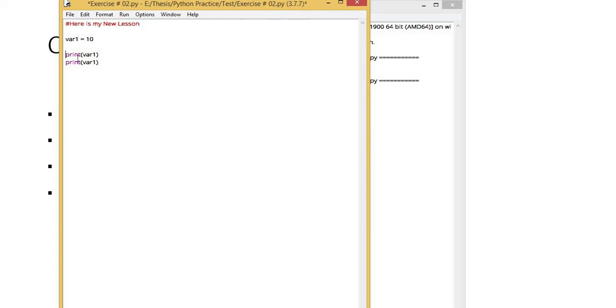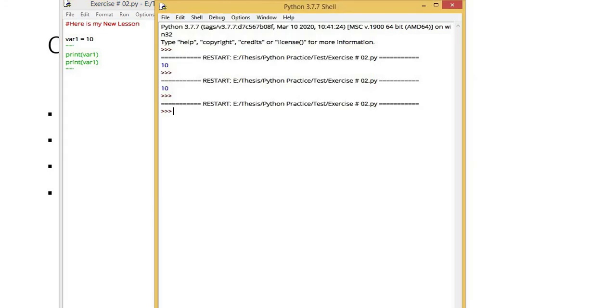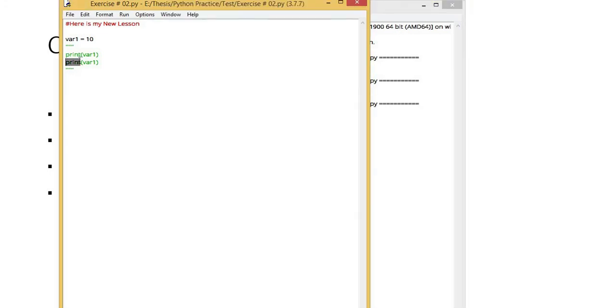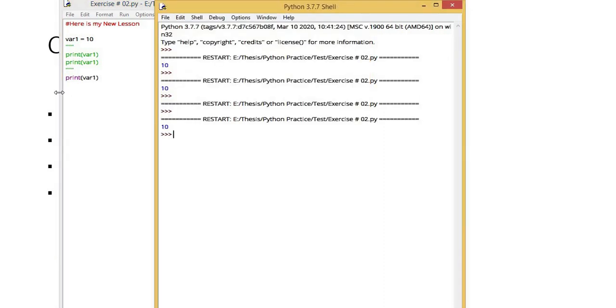If I want to make multi-line comments, for it I have to place triple single quotes before and at the end of the lines I want to comment, or triple double quotes before and at the end of them. It will make multi-line comments also. It means that after this line nothing will be output. If I print something outside the quotes, it will print out.